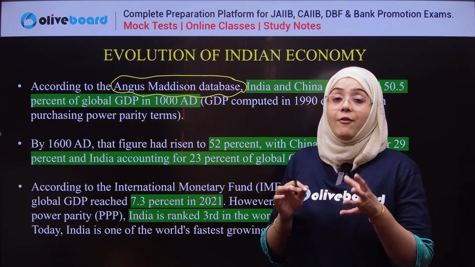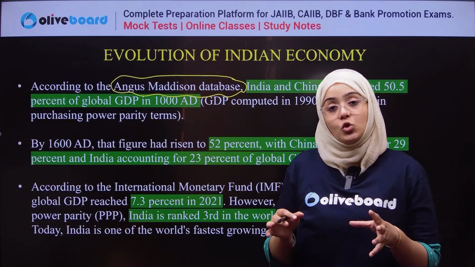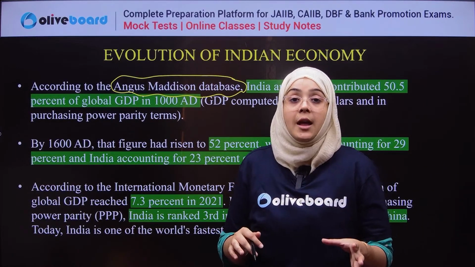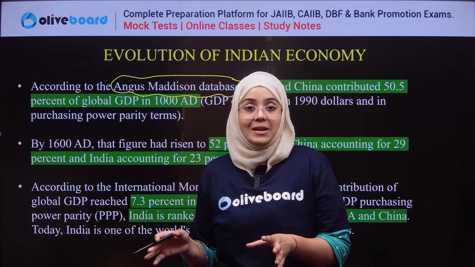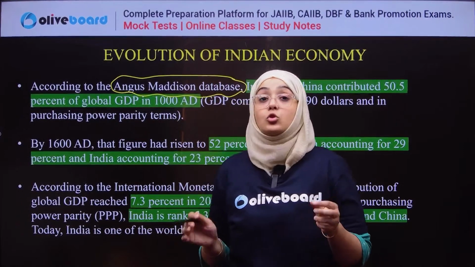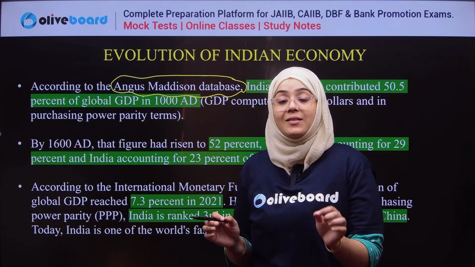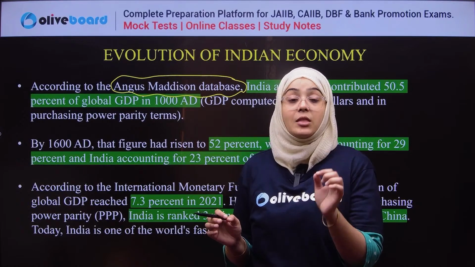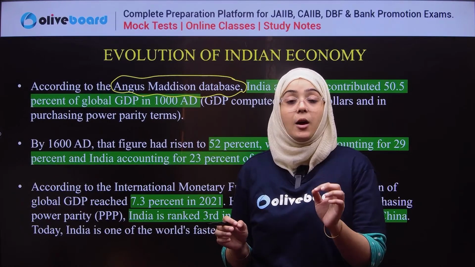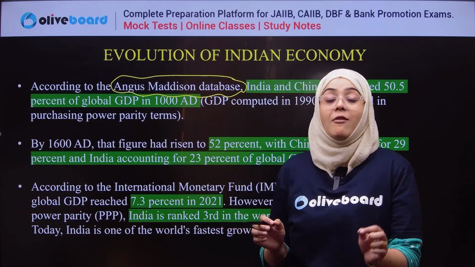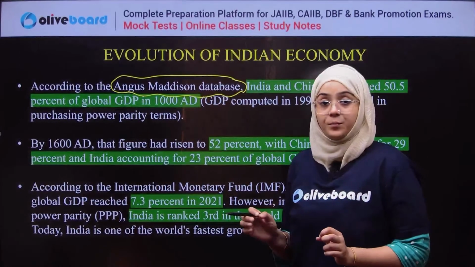So if we talk about the GDP contribution in the whole world, these two countries, India and China, alone together contributed 50.5% of the world GDP in 1000 AD, and this is according to the database of Angus Maddison.